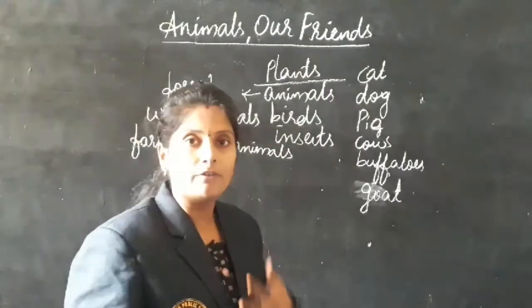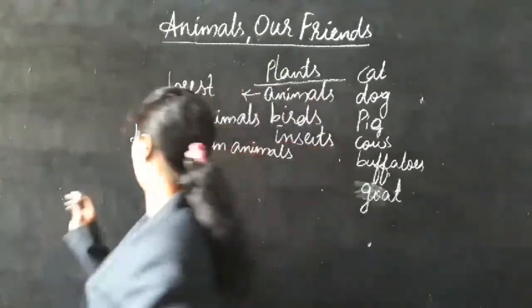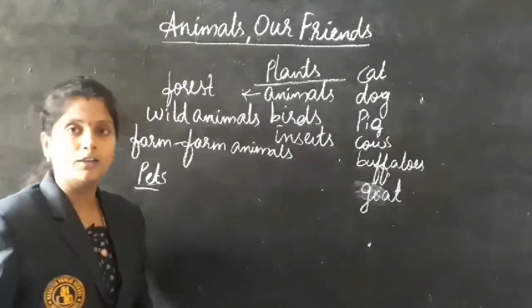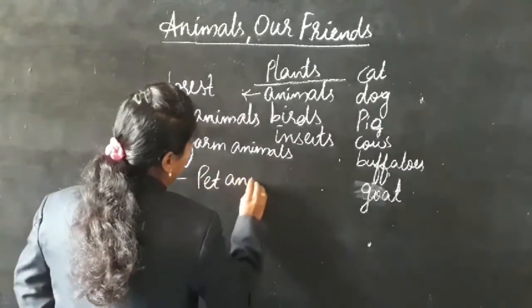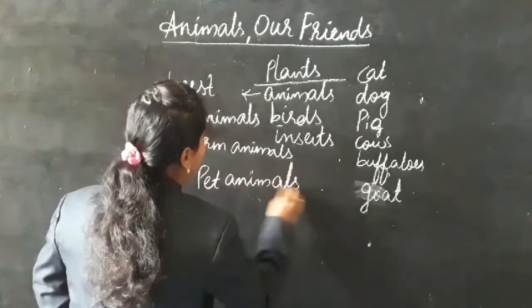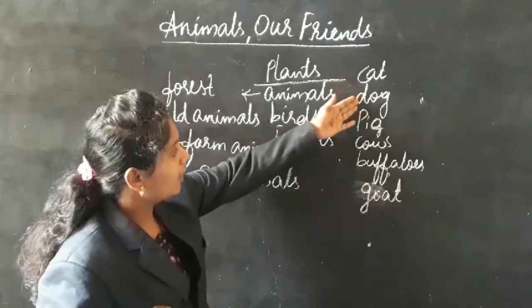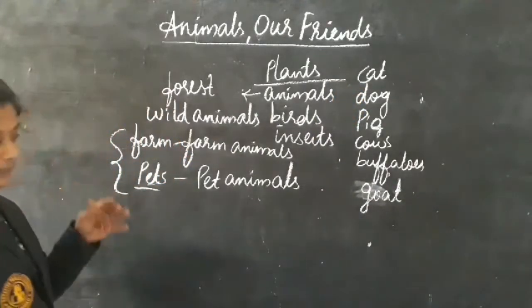And some animals we keep in our houses as pets. Those animals we call pet animals, for example cat and dog.